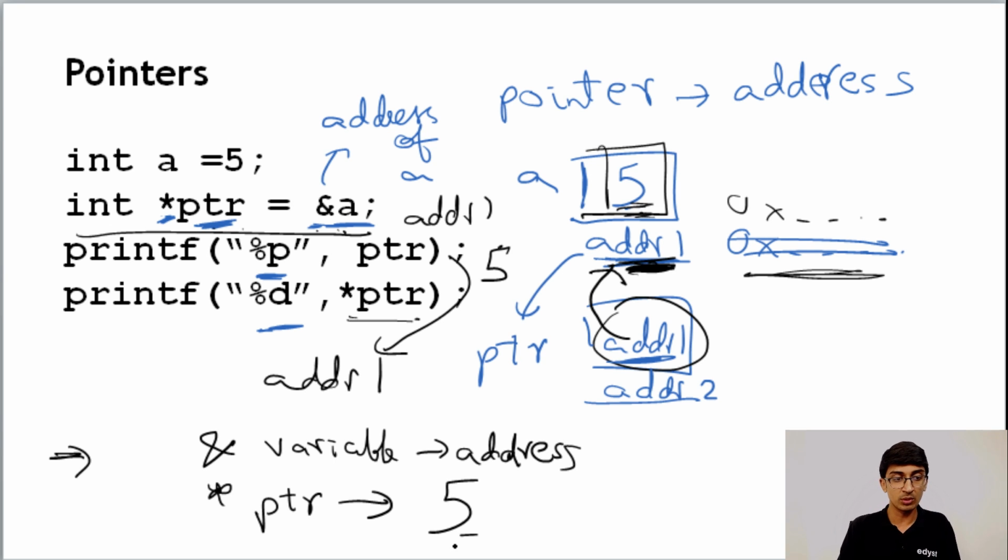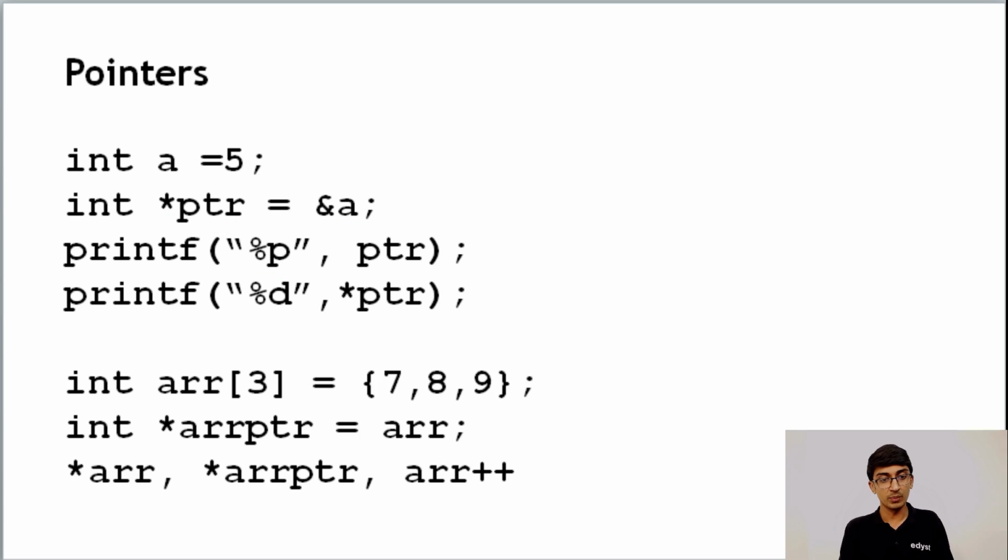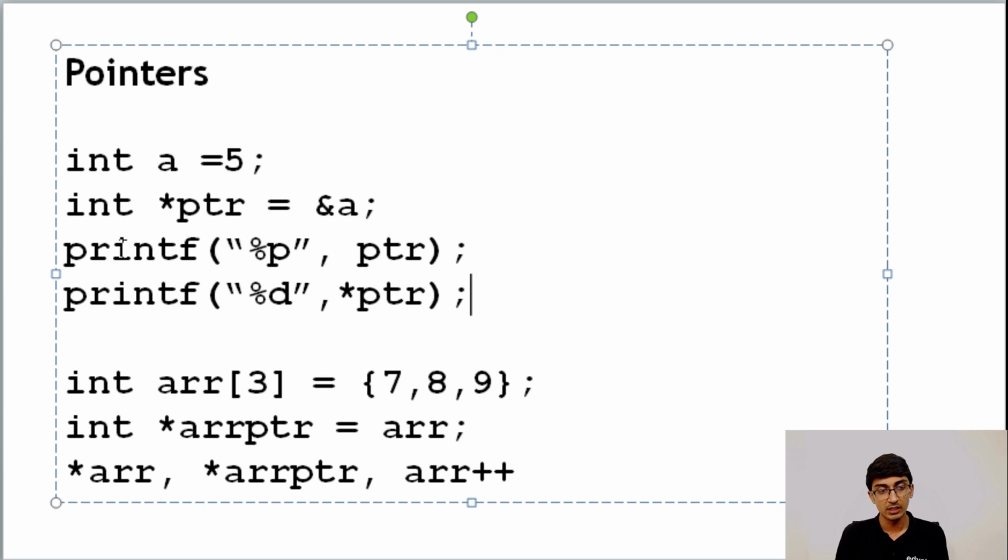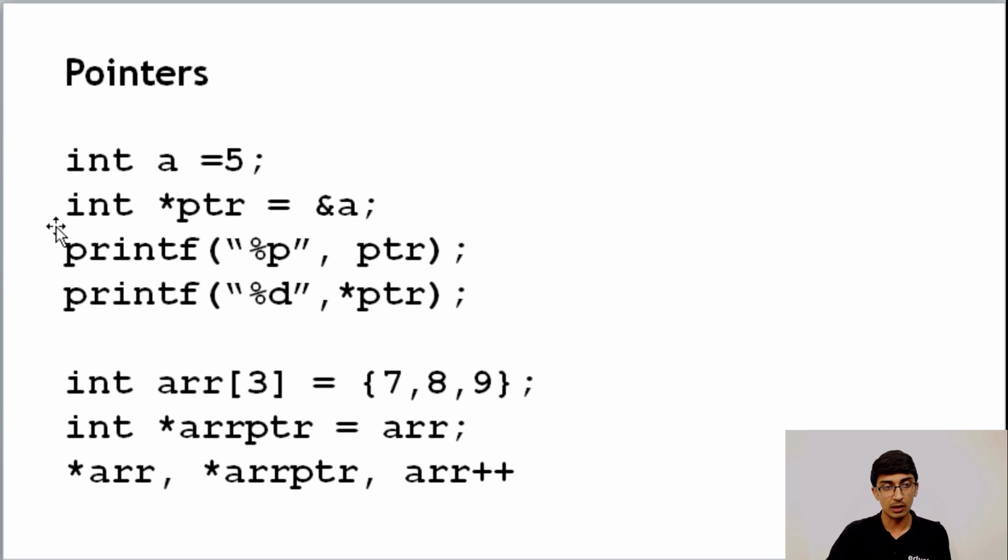Now there's one more concept in pointers that you need to know, which is what happens in an array. Okay, so let's look at this again. We had over here int a = 5, so we just covered this part of it. We covered the first part on how pointers are actually declared. I hope you understood this much. Again, just to recap, because I know it's a confusing topic, int *ptr = &a means the address of a is stored into ptr.